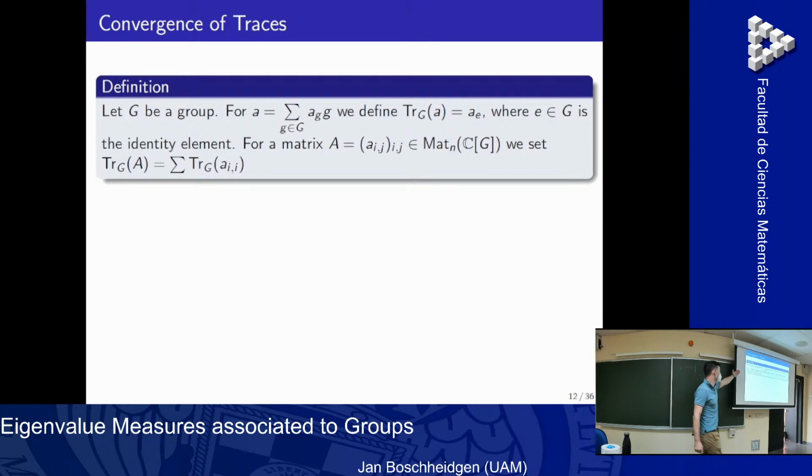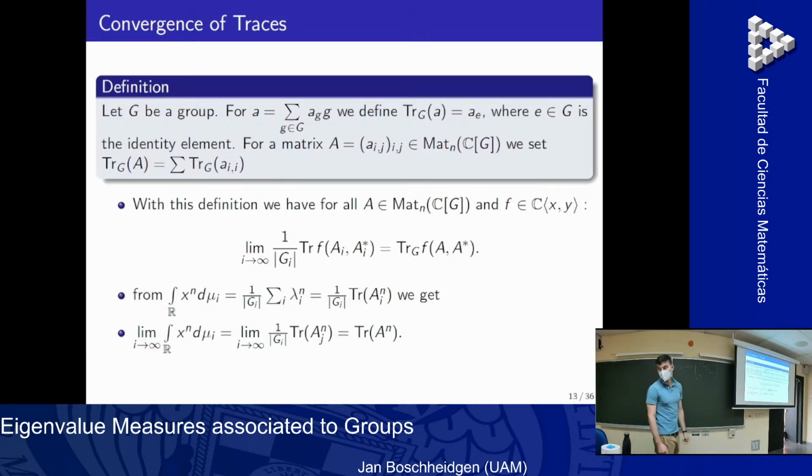If we have a group G, and we pick an element of the group ring, then the trace is just the coefficient of the identity. And if you think about this in the limit, this is exactly the same as a normalized trace of the A_i, and actually not only for the A_i, but also for all polynomials in the matrices A_i and A_i star. From the previous equation, we want the limit here, we get the limit here, and this is just the same trace.